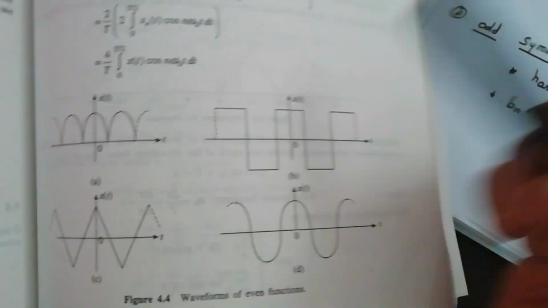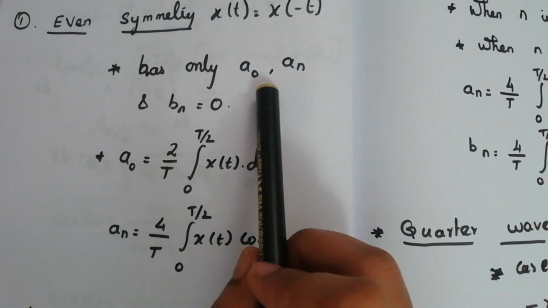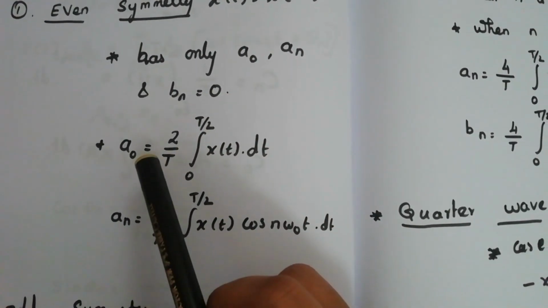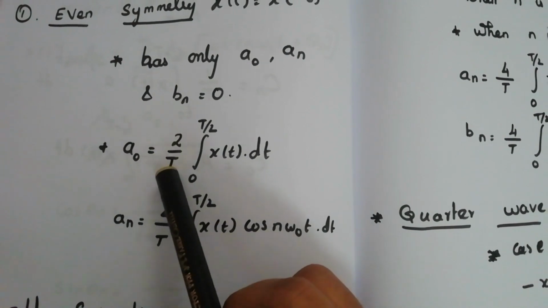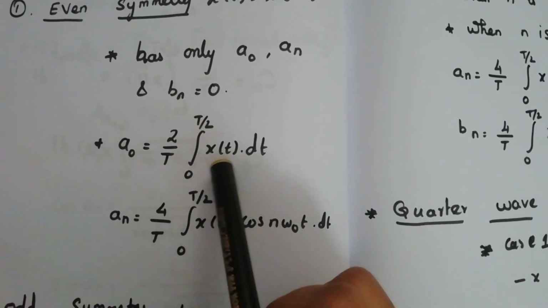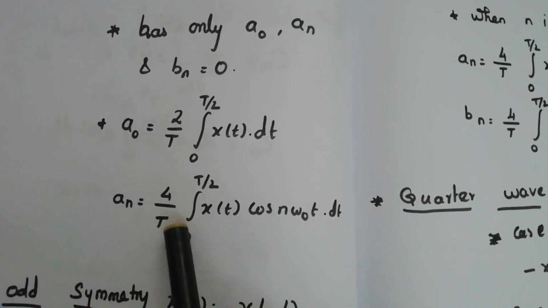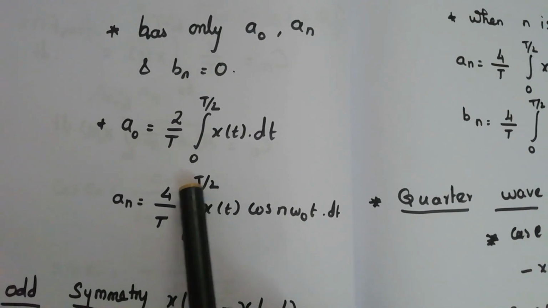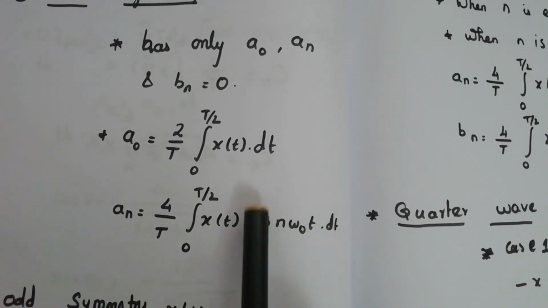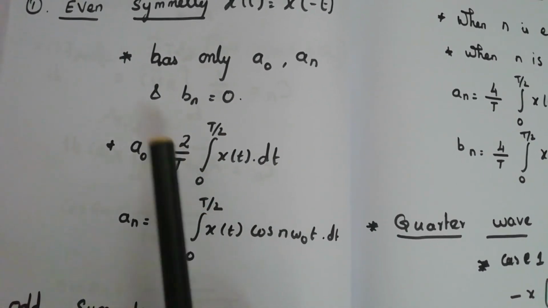At this condition we have only a naught and an, and bn is equal to 0. These coefficients can be computed using a naught equal to 2 by T integral of 0 to T by 2 of x of t into dt, and an is given as 4 by T integral of 0 to T by 2 of x of t cos n omega naught t into dt. That is, this even function has only cosine terms and a naught.